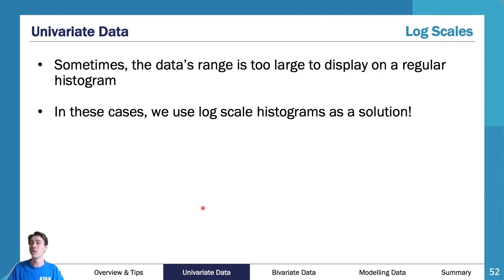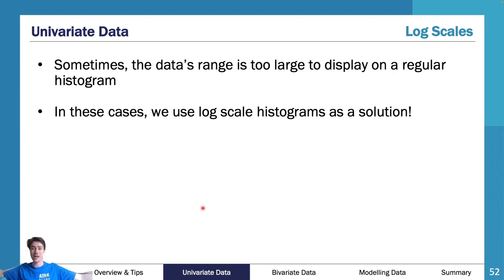So sometimes we have a data range that's too big. The most common example of this is the populations of the world. Look at somewhere like Samoa, which I think has around 9,000 or 10,000 people. Even Vatican City, and don't ask me how that is a country, but nonetheless, it has something like 300 people. It's really, really small. But then you compare it with somewhere like China or India, which have over 1 billion people. You put them on the same histogram, and it just doesn't work.